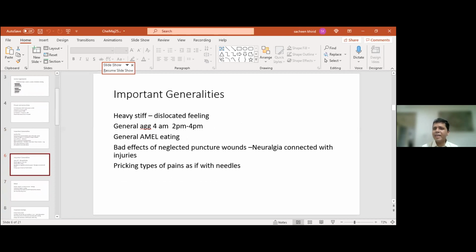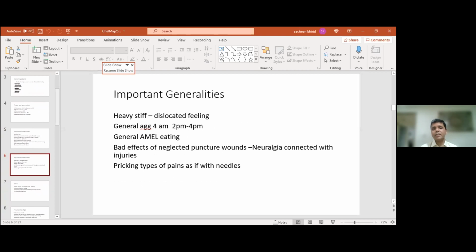There is a heavy, stiff and dislocated feeling. So it's an important rheumatic remedy as well. There is a general aggravation at 4 o'clock in the morning and again at 2 to 4 p.m. So you have that typical 12-hour. There is in general an amelioration from eating, and this is a very, very important modality not to forget.